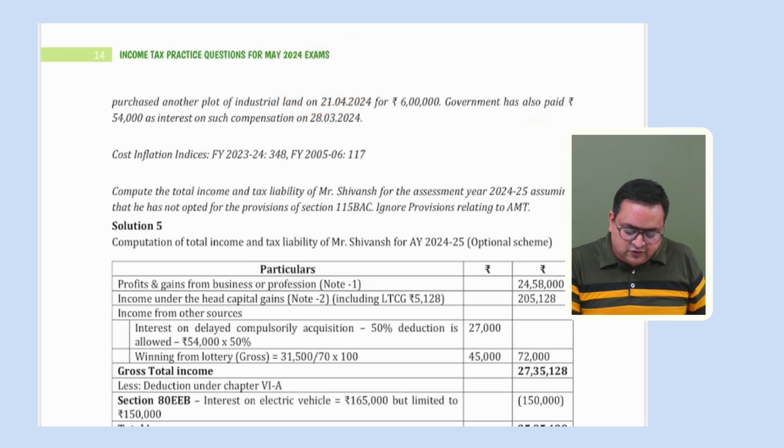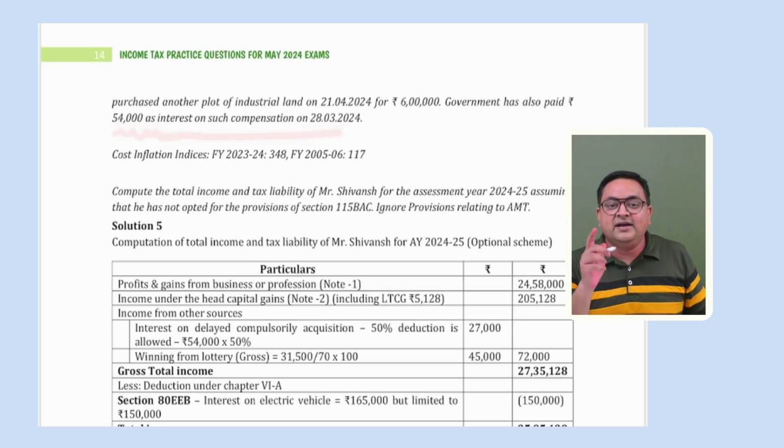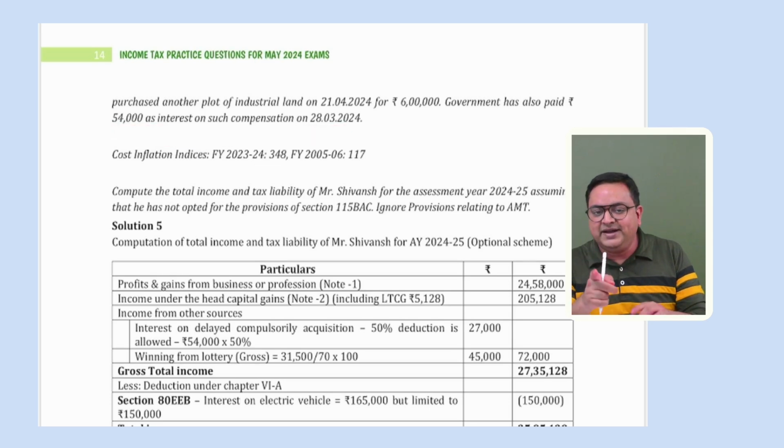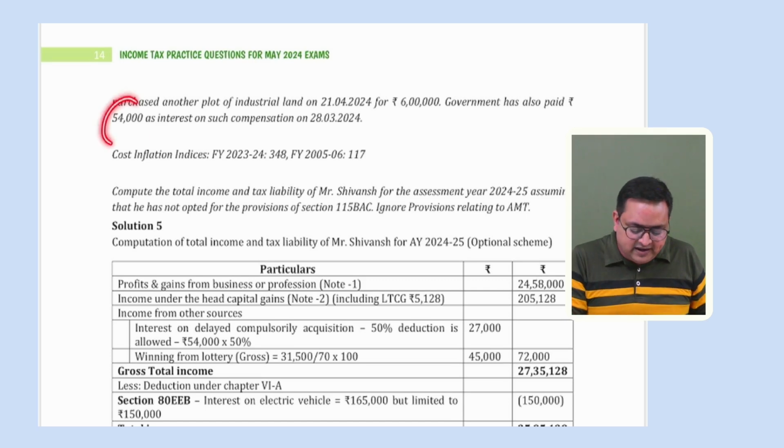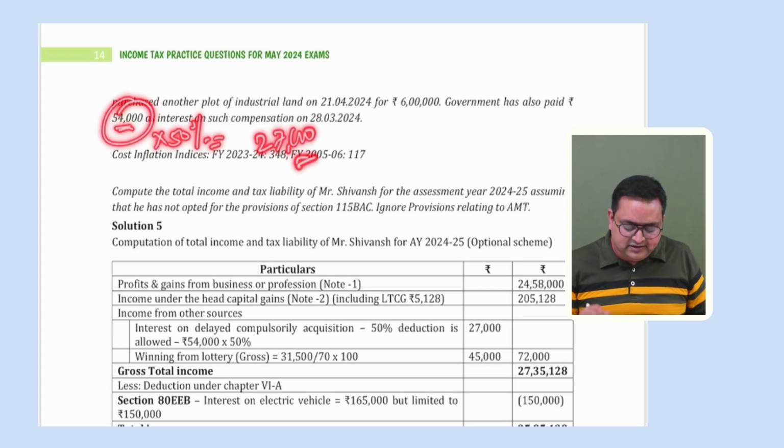And the assessee has also received interest of 54,000 on compensation. You understand, interest on compensation is not capital gain, it is IFOS income. And the second important thing is that whenever you receive interest on delayed compensation or delayed enhanced compensation, a 50% flat deduction is available. So please make it IFOS income after 50% straight deduction. So out of 54,000, 27,000 would be your IFOS income.